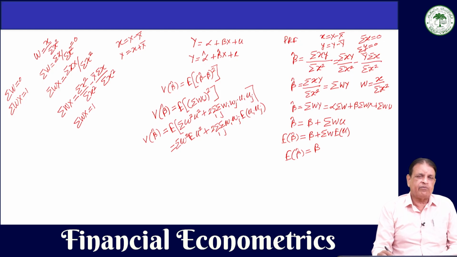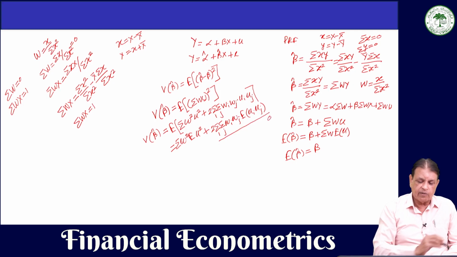And if you remember the assumption of the classical linear regression model, the expected value of Ui Uj is equal to 0, that is, two U's are unrelated, they are not related with each other. So, this entire expression will become 0, and then expected value of U square is sigma square.